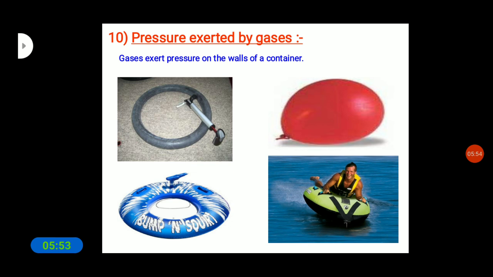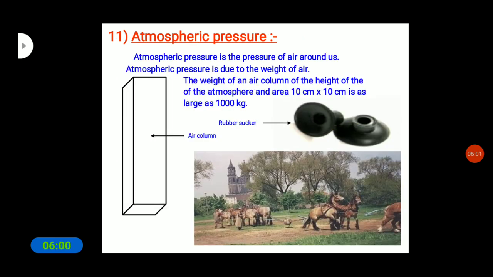Gases exert pressure only on the walls of the container. And next is atmospheric pressure. Atmospheric pressure is the pressure of air around us, and this atmospheric pressure is due to the weight of the air. So this is your lesson complete. Thank you.